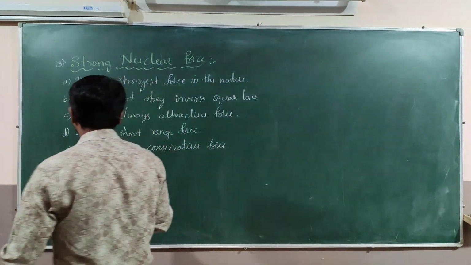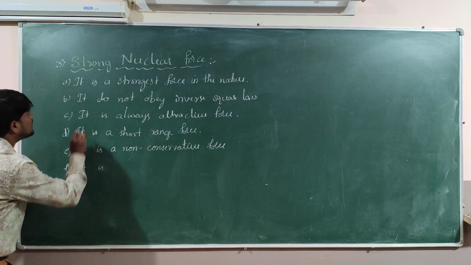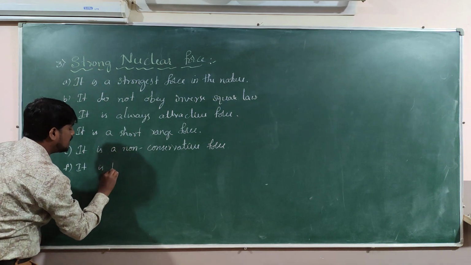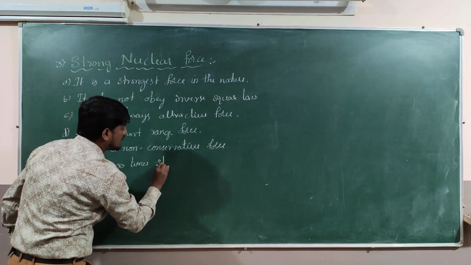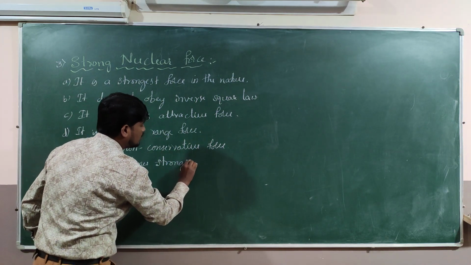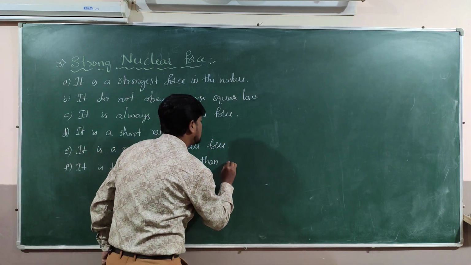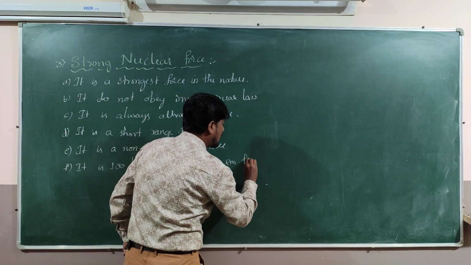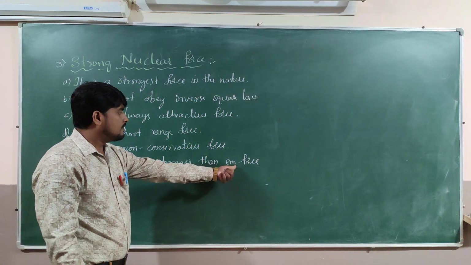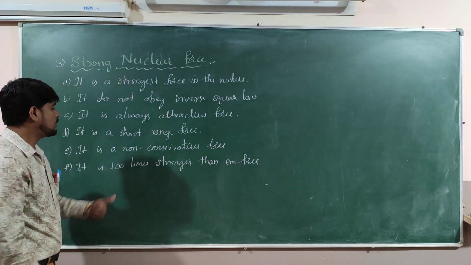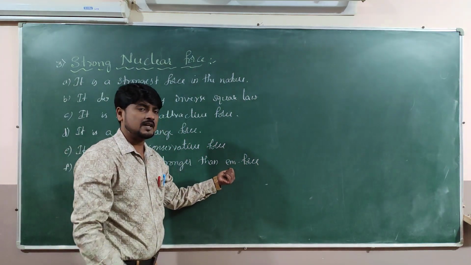Then the next property I can write here: strong nuclear force is 100 times stronger than the electromagnetic force. EM force means electromagnetic force. Similarly, if I compare with the gravitational force, already I said electromagnetic force is 10 raised to 36 times stronger than the gravitational force.